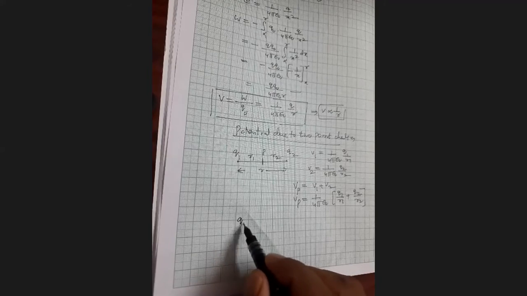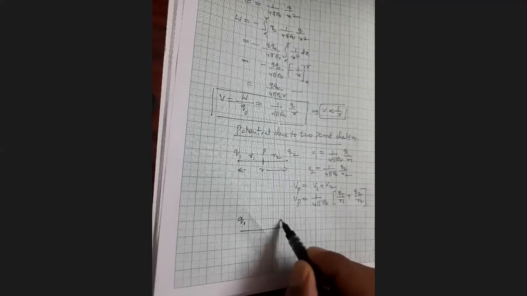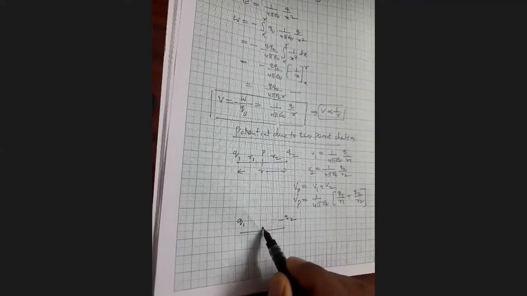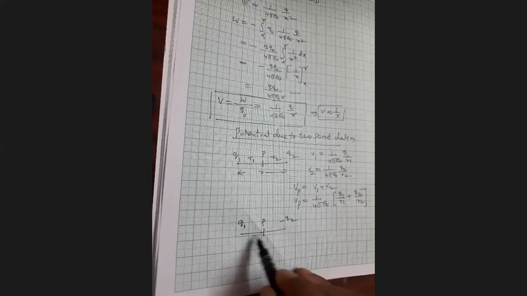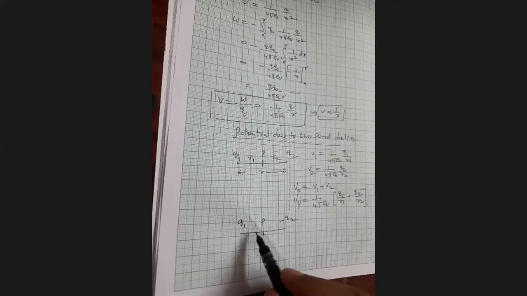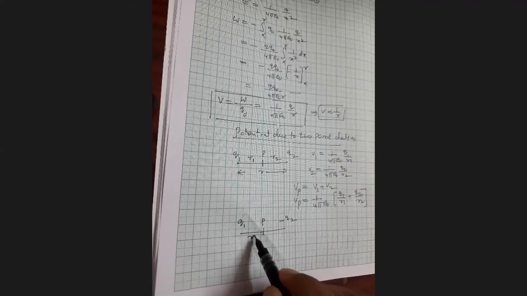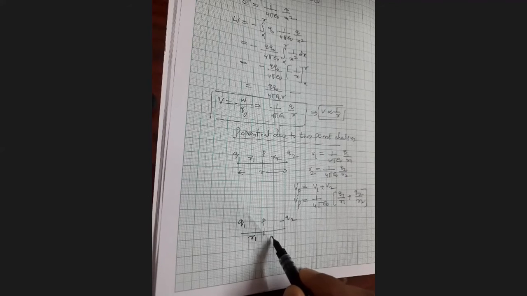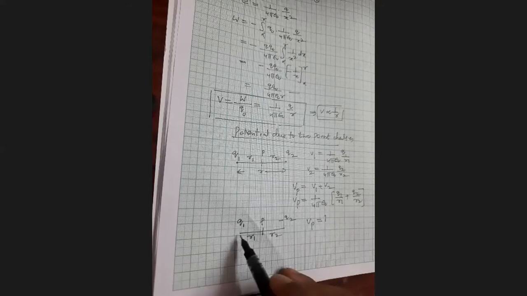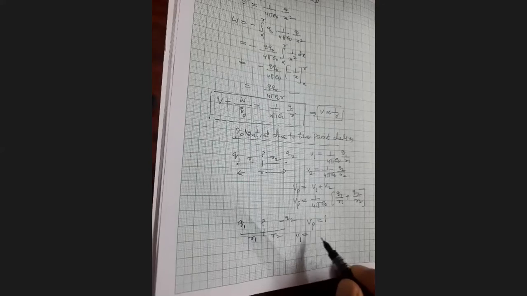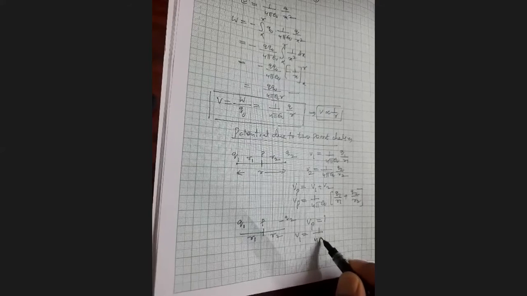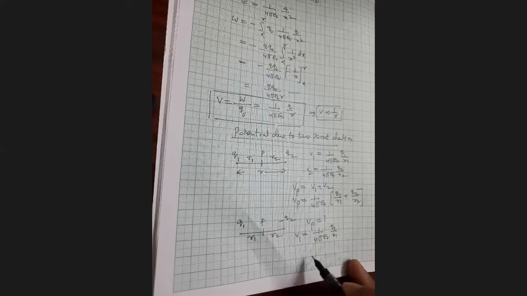Similarly, let us take one more example. Now Q1, and it is minus Q2. Again, I am considering the point P on the line joining the two charges. The distance of P from Q1 is R1, and the distance of minus Q2 from P is R2. So we have to calculate the potential at the point P. Potential due to Q1: V1 equals 1 by 4 pi epsilon naught Q1 by R1.